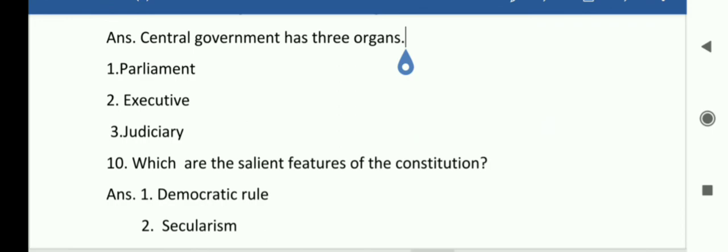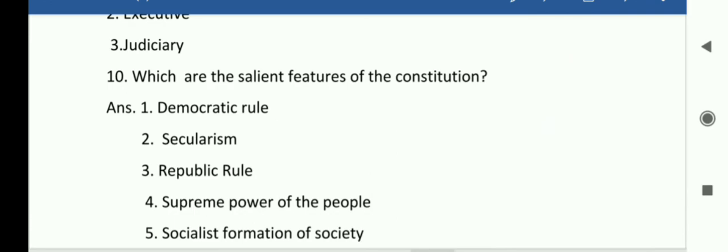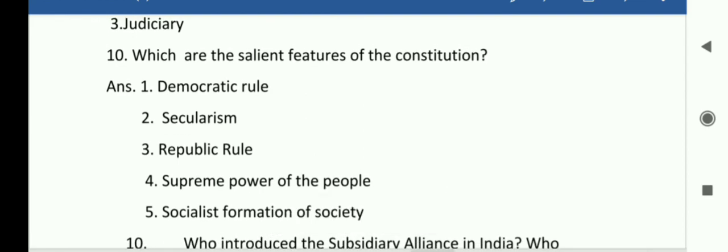10. Which are the salient features of constitution? So students, 5 features of constitution: democratic rule, secularism, republic rule, supreme power of the people, socialist formation of society.